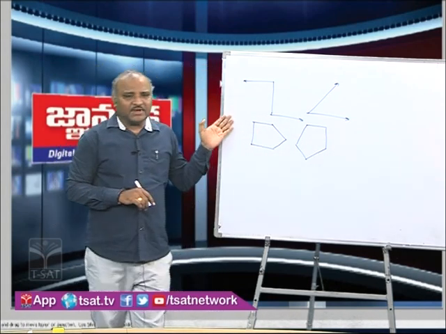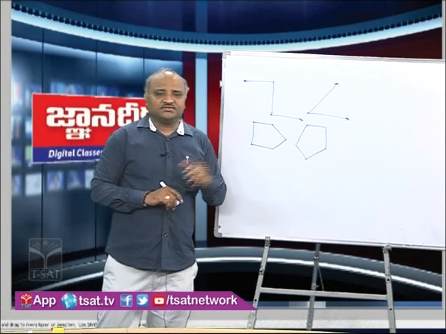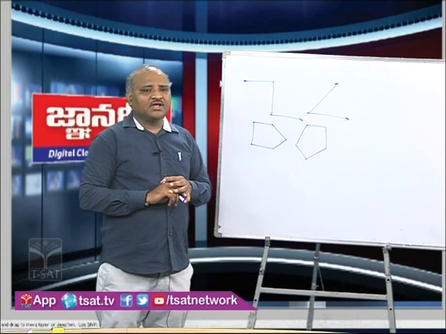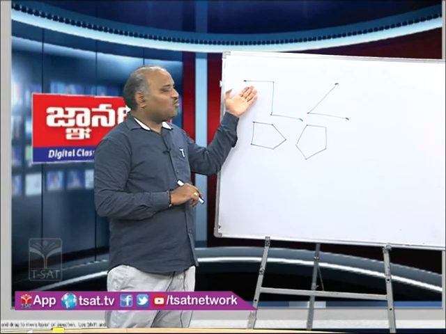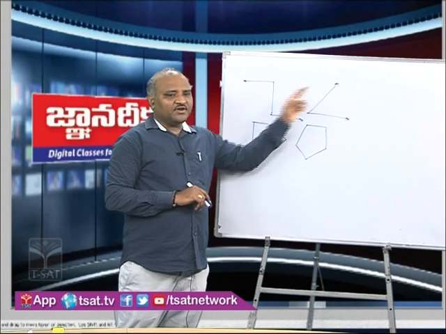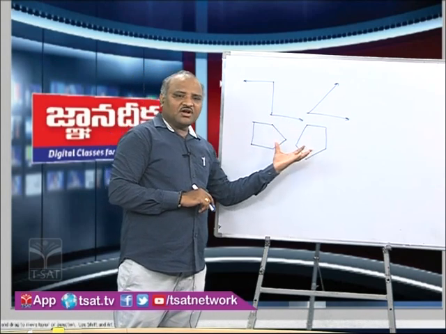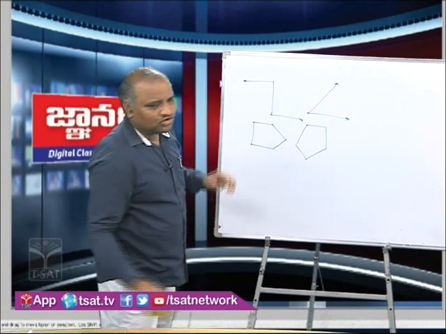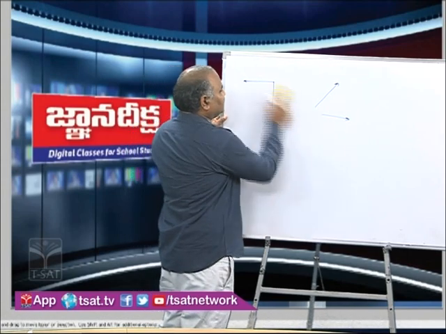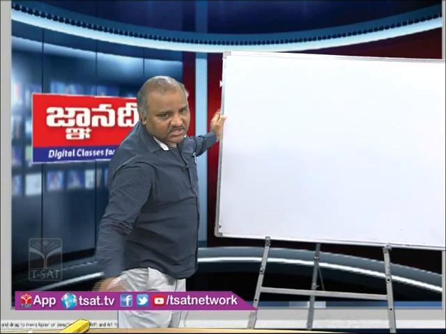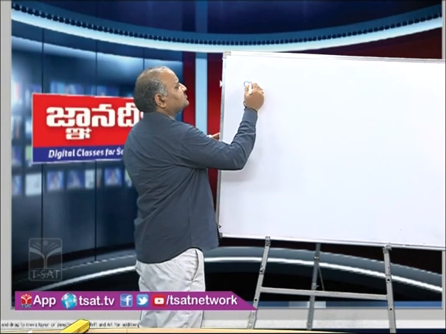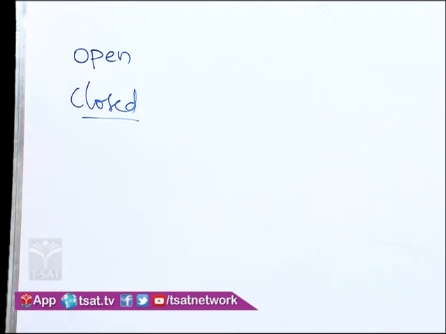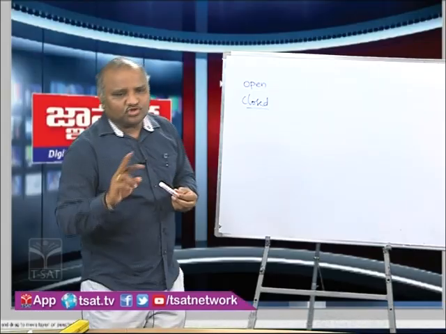Now in these plane figures also we have 2 different types. Can you identify what those 2 types are? The first one is clearly an open figure. These 2 are open figures and these 2 are closed figures. So we have 2 major types in plane figures, open figures and closed figures. About open figures we are not going to study anything, but about closed figures we are going to study. And even in closed figures we have 2 more types.